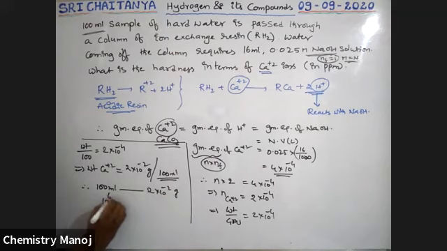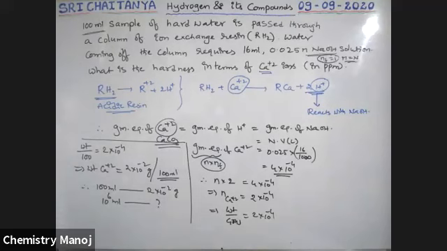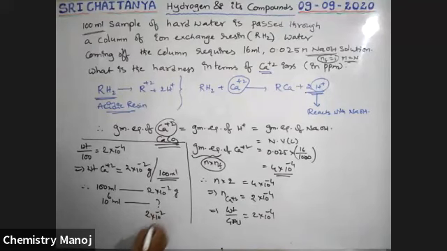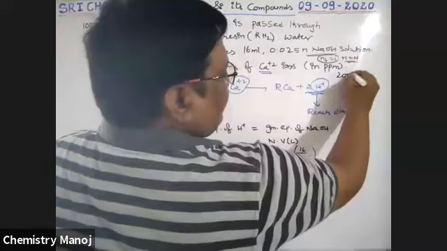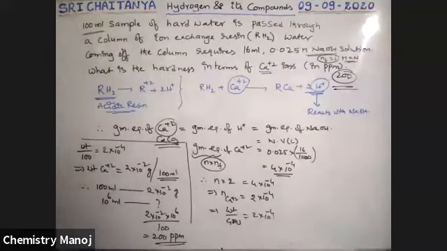So 10 power 6 million parts contains how much? That finally gives the ppm value. That is 2 into 10 power minus 2 into 10 power 6 by 100, which is equal to 200 ppm. Therefore, the final answer is 200. It is the way to calculate the problem, boys.